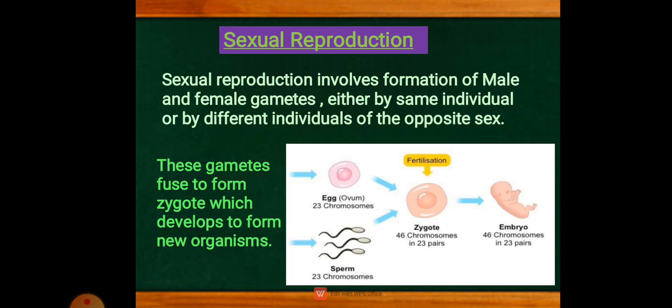In very rare cases, we'll see some that are identical. Variations also occur, it may be in characters, body structure, hair color, hair texture, or eye color. This method is relatively very slow compared to asexual reproduction. Sexual reproduction is a very slow mode of reproduction.